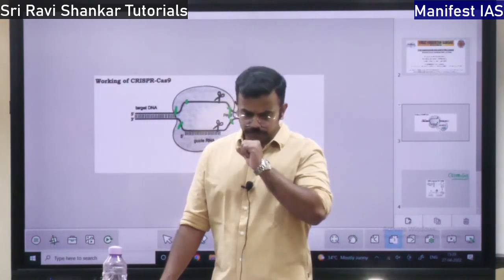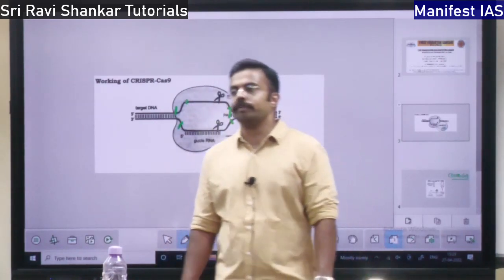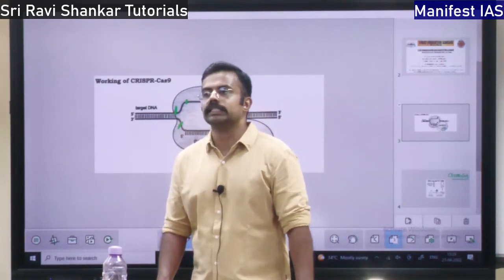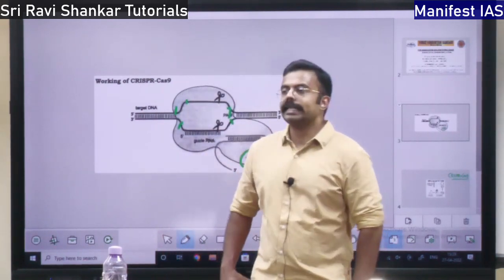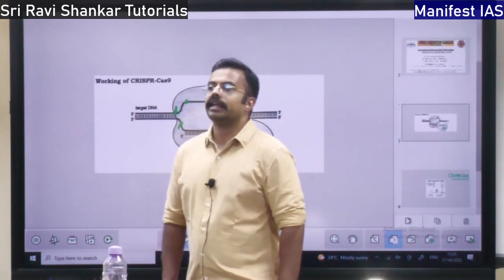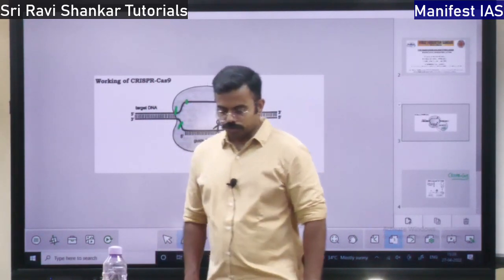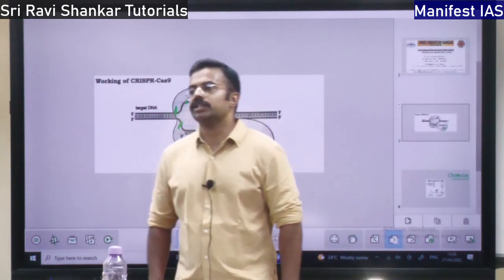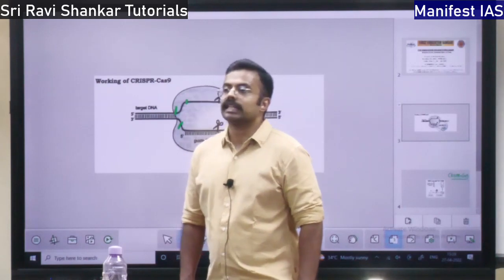What are the uses or advantages of genome editing? One is treating human disease. Treating diseases is the first advantage, right? Many genetic disorders are there, such as sickle cell anemia and thalassemia.